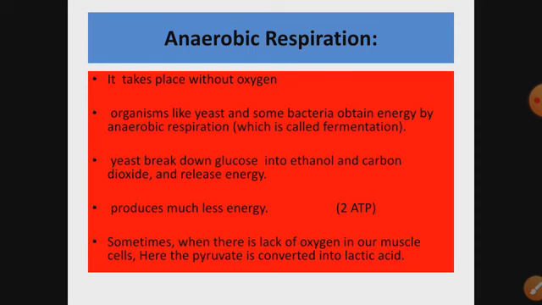And this process where yeast and bacteria convert the food, that is glucose, into alcohol is also known as fermentation. So, anaerobic respiration in yeast and bacteria is also known as fermentation. Here a lesser amount of energy is produced, that is 2 ATP.